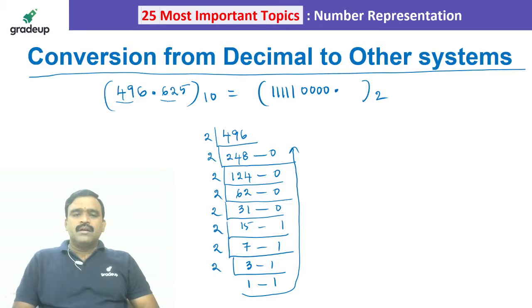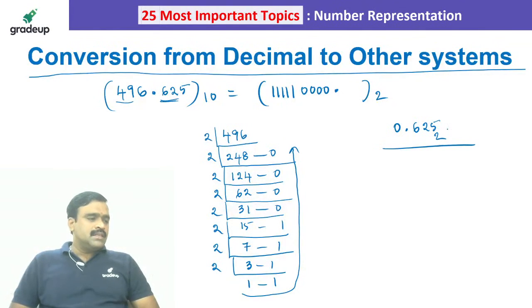For the fraction part, you have to multiply with 2 till you get all zeros on the right side. So what is 2 into 0.625?